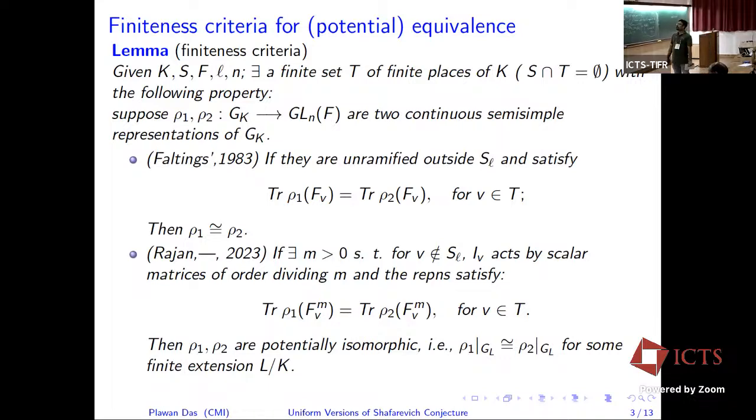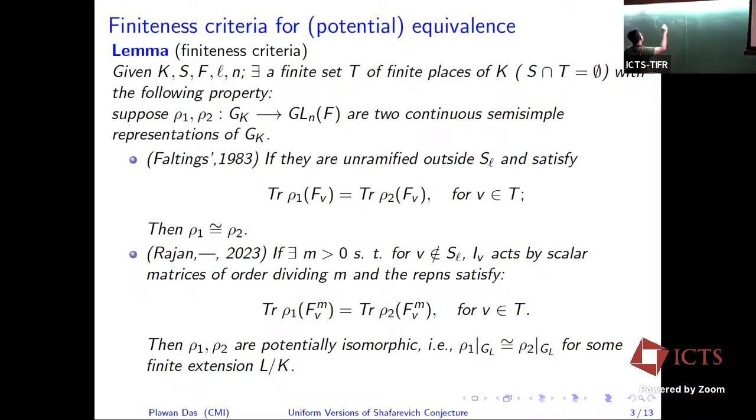So now I want to talk about potential equivalence of representations. If rho 1 and rho 2 are representations, I say these are potentially equivalent if they are equivalent restricted to some subgroup GL of GK, with L over K finite.